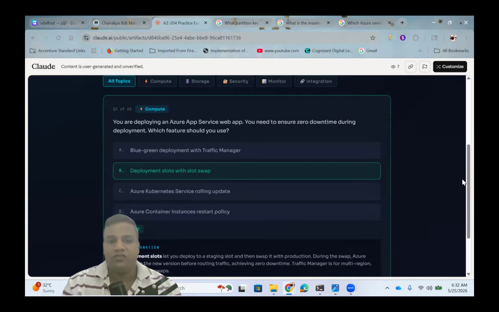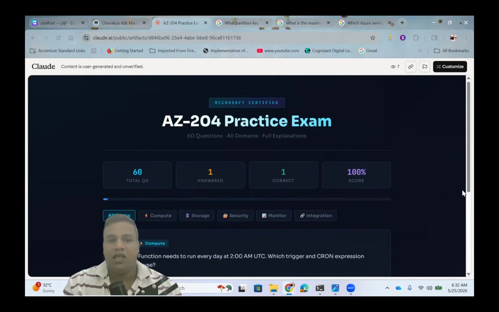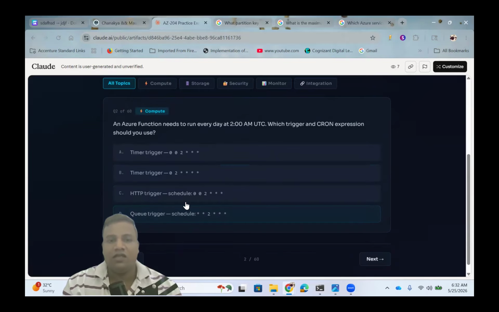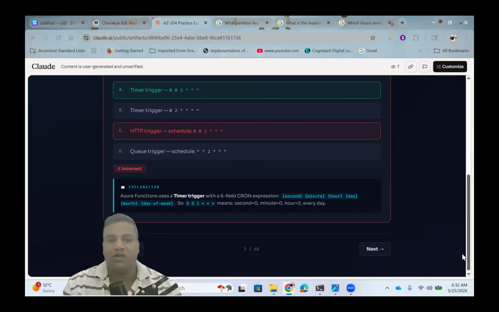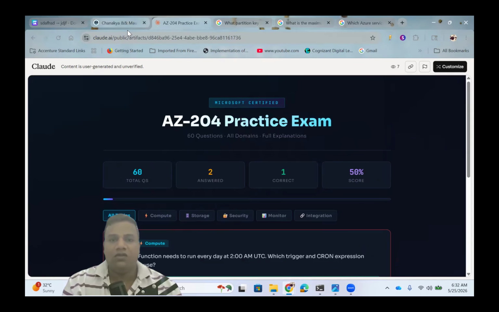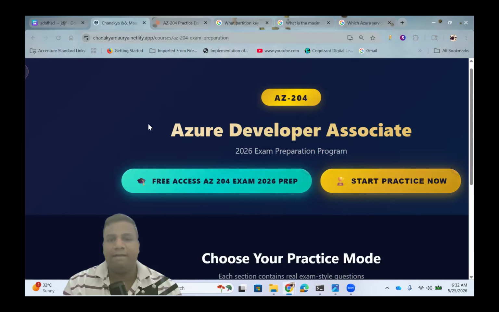Like that, you can also see the explanation in that question. Next question: HTTP trigger, timer trigger. So this is correct, the timer trigger. If you get it wrong, it will give you the explanation as well. So you can practice this. I have added all the questions in that.